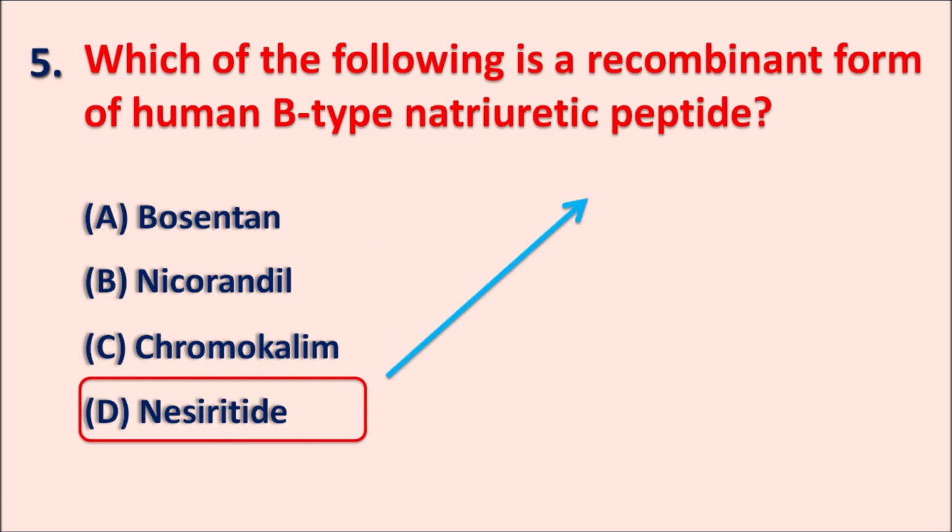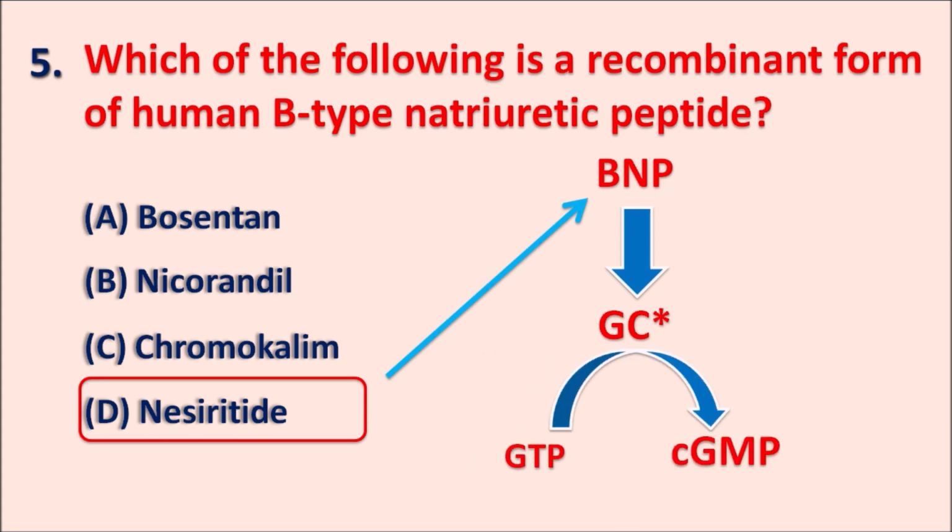Nesiritide is a BNP, human B-type natriuretic peptide, and this drug acts by activation of the guanylyl cyclase A enzyme. This GC can convert the GTP into cyclic GMP. In this way, nesiritide can increase the cyclic GMP levels, thereby it can produce the vasodilatation.